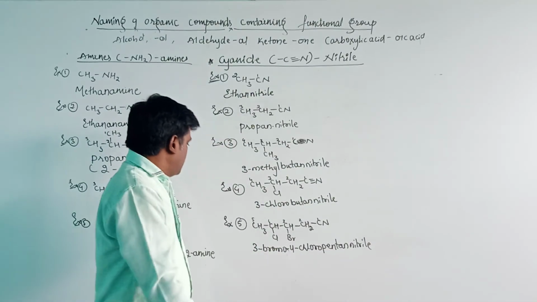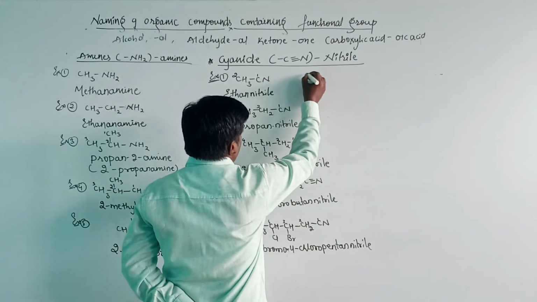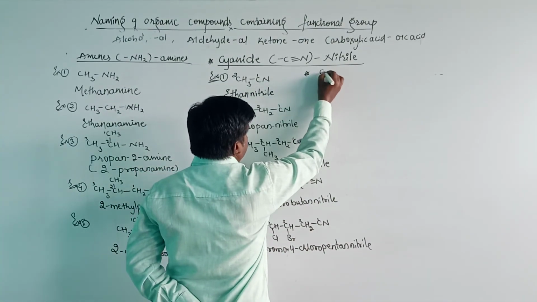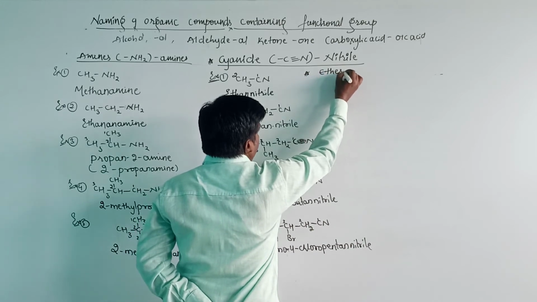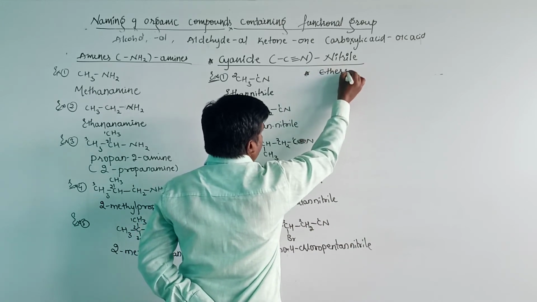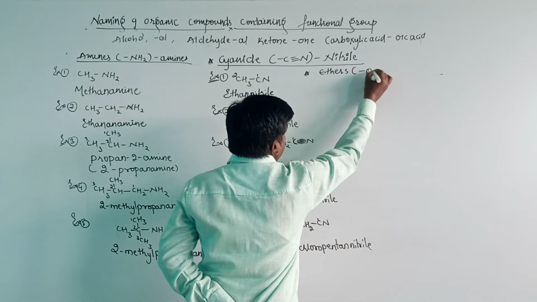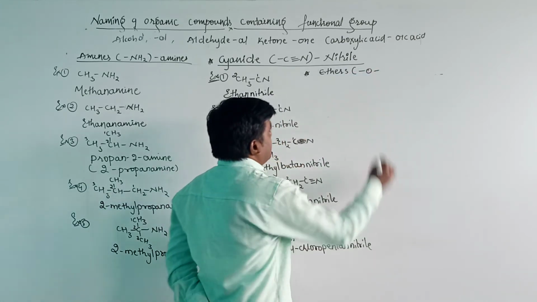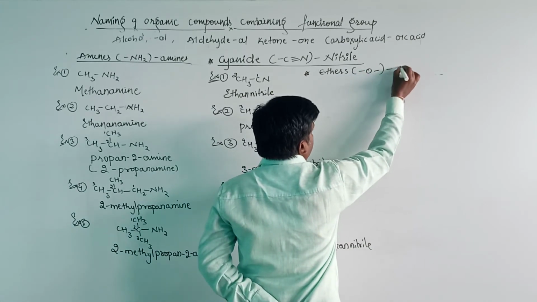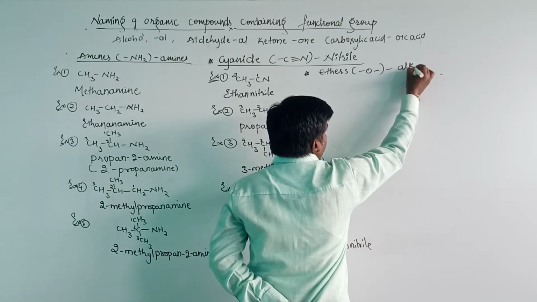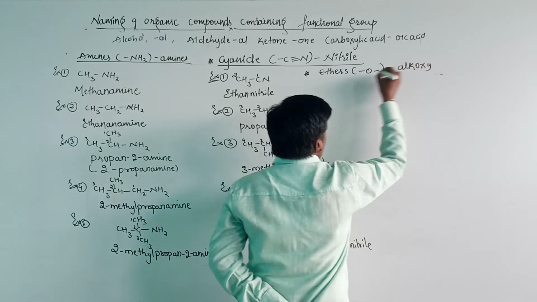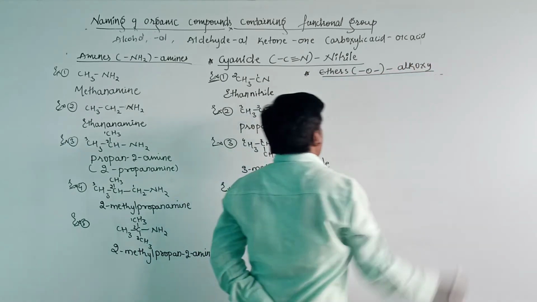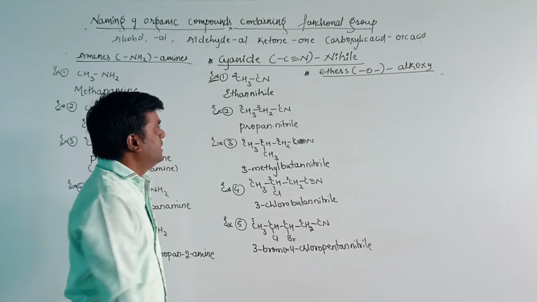Okay. Then let us see the next functional group here, ethers. For the ethers, the functional group is an oxygen. The secondary suffix for an ether is alkoxy. Okay, then see the example here.